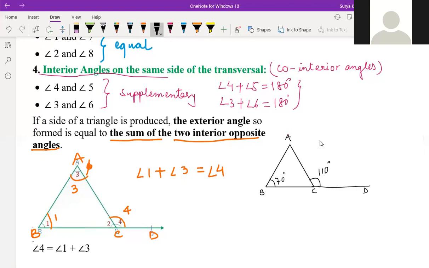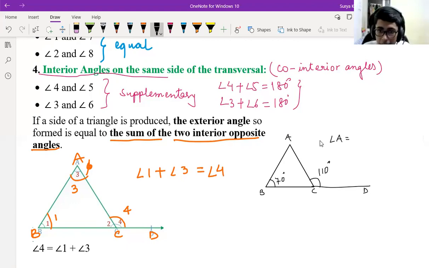So what is angle A, children? Angle A is equal to 40. 110 minus 70. Yes, so we can write here 40.